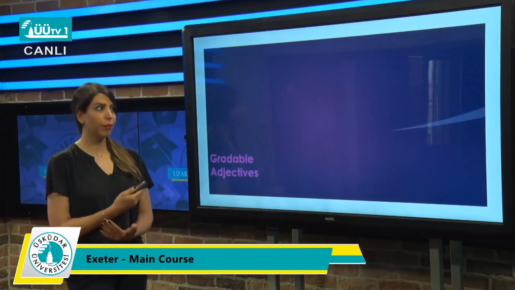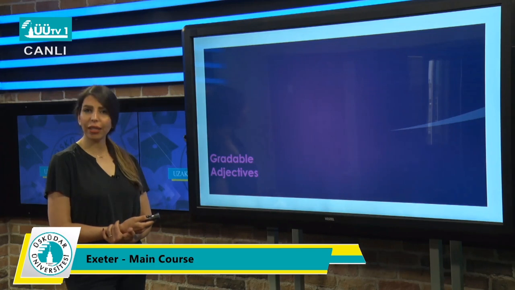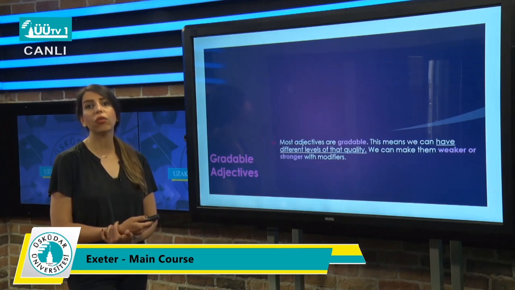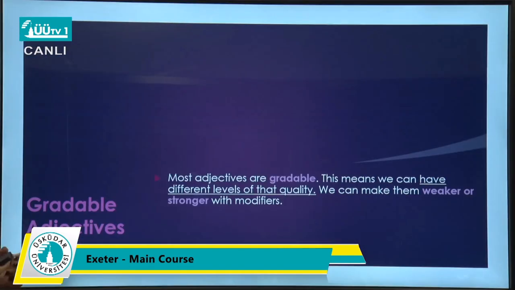So let's start. First of all, let's talk about gradable adjectives. What do I mean by gradable adjectives? We have two types of adjectives, gradable and non-gradable. When I tell you that some adjectives are gradable, it means that you can make that adjective stronger or weaker. As it is mentioned here, most adjectives are gradable.